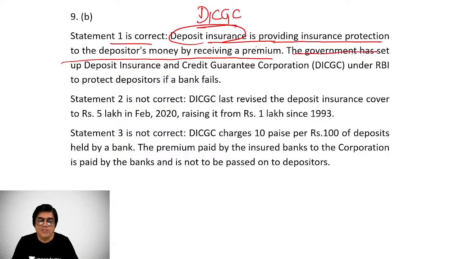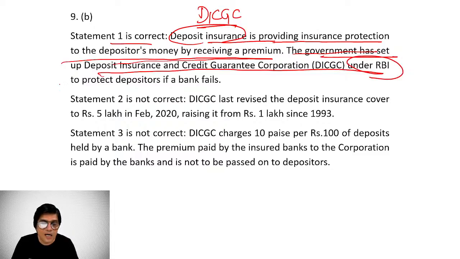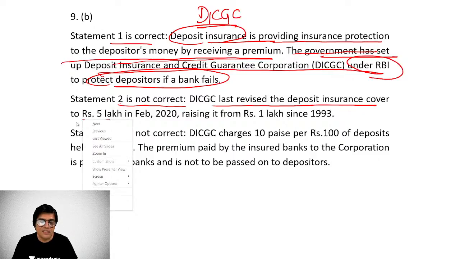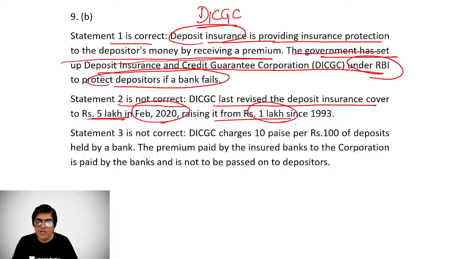The government has set up the Deposit Insurance and Credit Guarantee Corporation under the aegis of RBI to protect depositors if a bank fails. Statement 2 is not correct because the insurance cover was last revised to a maximum of 5 lakhs in February 2020, raising it from 1 lakh since 1993.